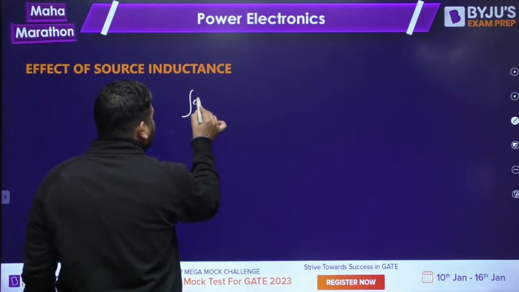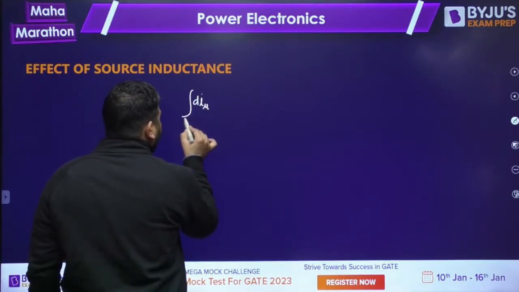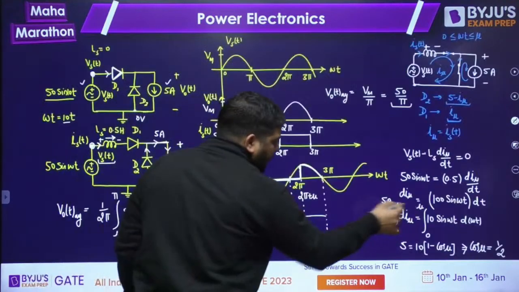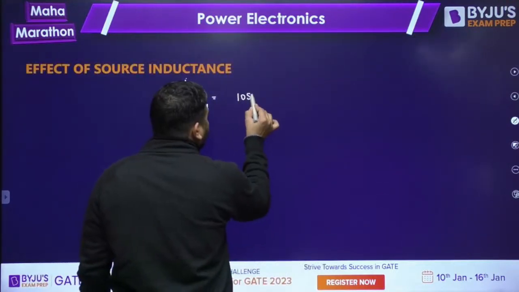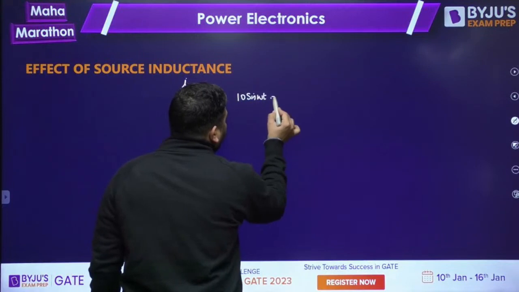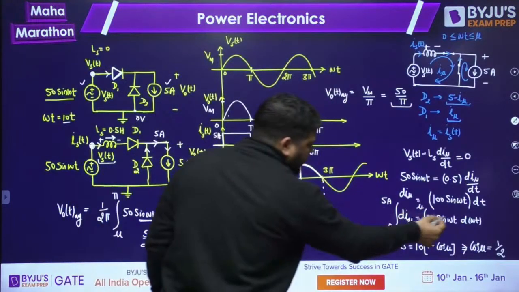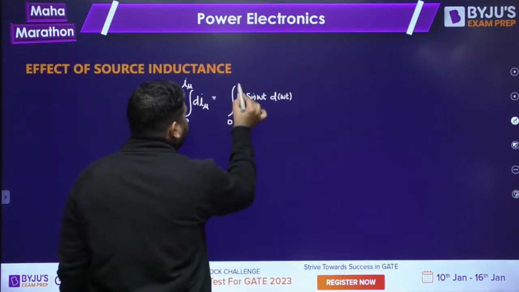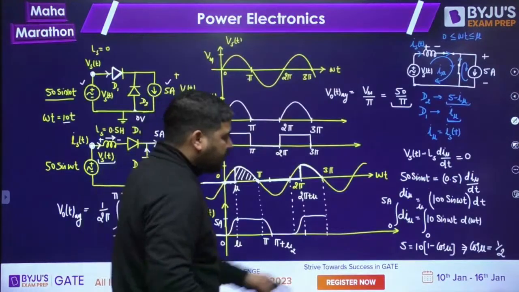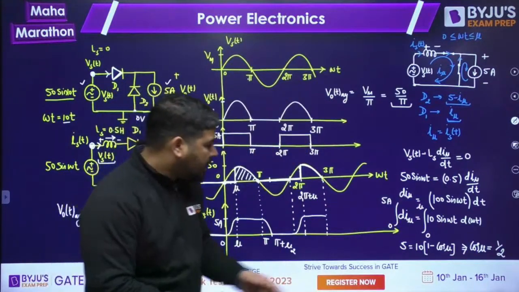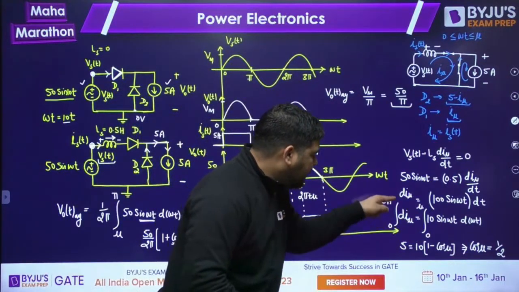So you can write it like this: d I mu from 0 to I mu is equal to 10 sine of omega t d omega t, and you can integrate this 10 sine omega t from 0 to omega t. Don't put 0 to mu here, you put 0 to omega t here, a variable limit should be there, and 0 to I mu t here.